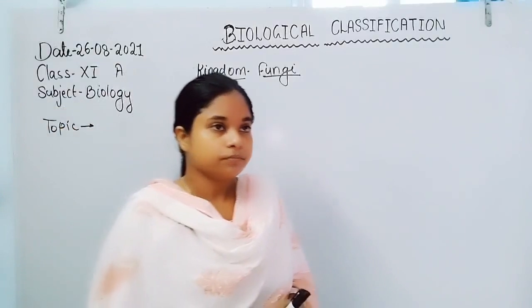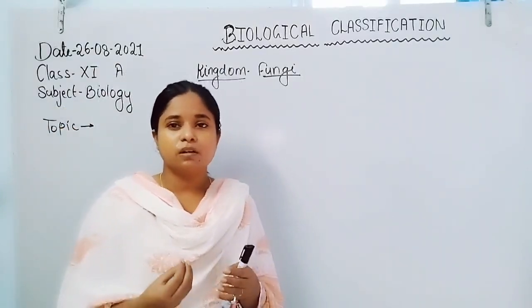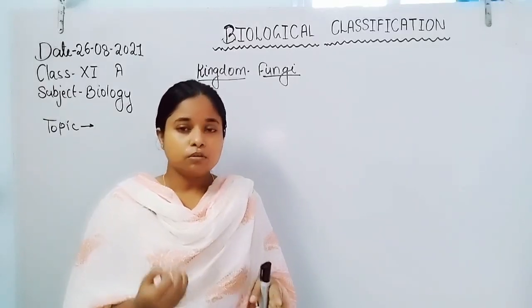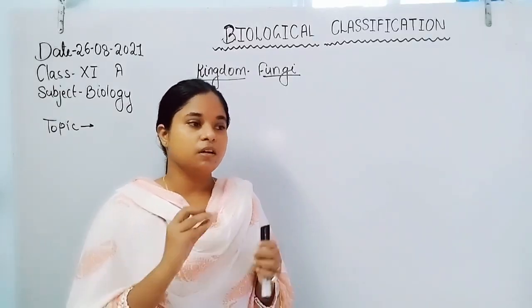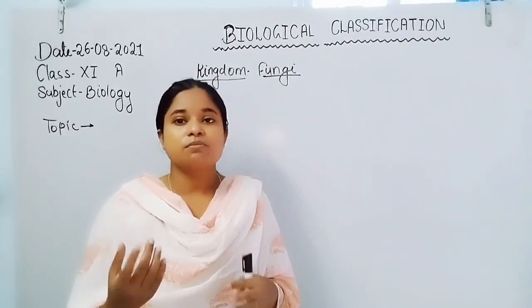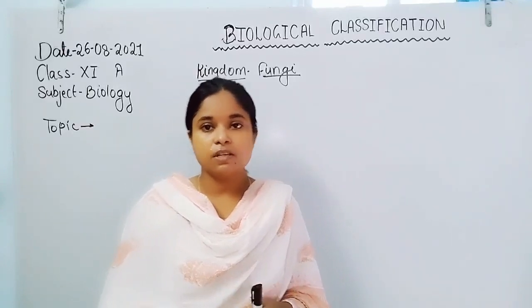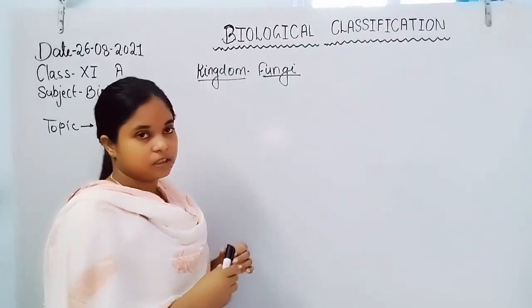Now after this slime molds also form fruiting bodies. During growth they form pseudopodia, and during adverse conditions the pseudopodia are converted into the fruiting body, and they form a large number of spores, and they can also survive for several years.